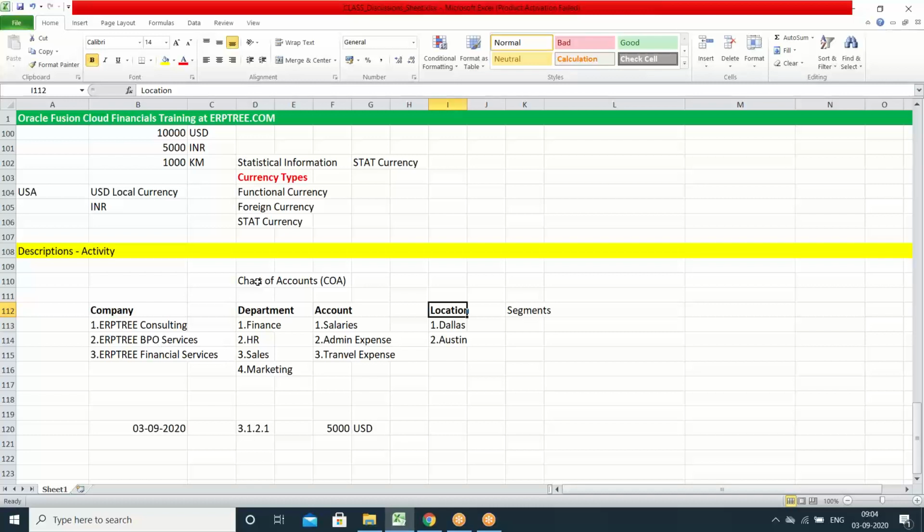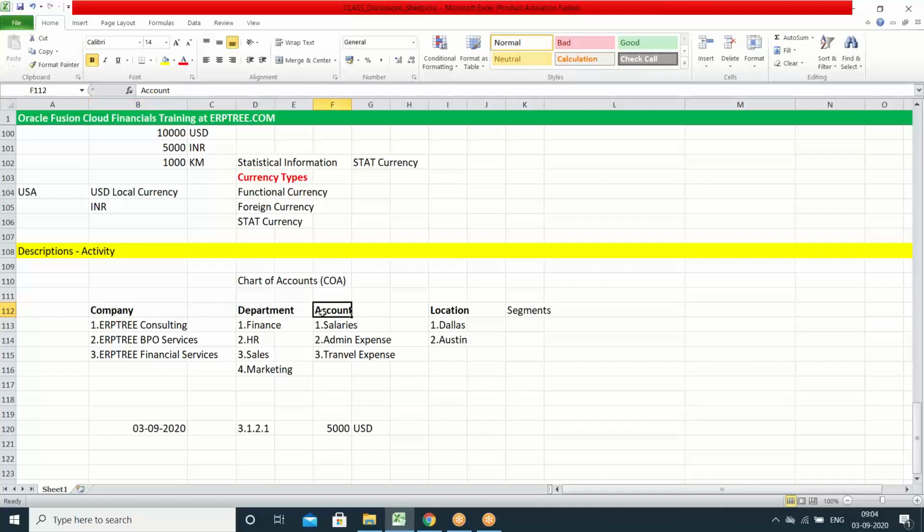Okay. So within the chart of accounts, we have to create the segments. Like which data you want to capture into the transaction, accordingly you can create. Company to company, organization to organization, the segments can be different. Those points also we'll discuss. In reality, which segments we use, we'll talk about it. For now, try to understand these points.